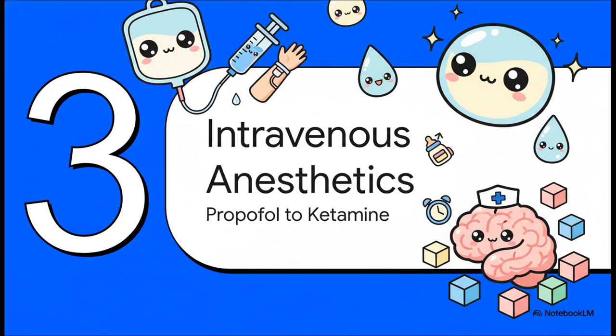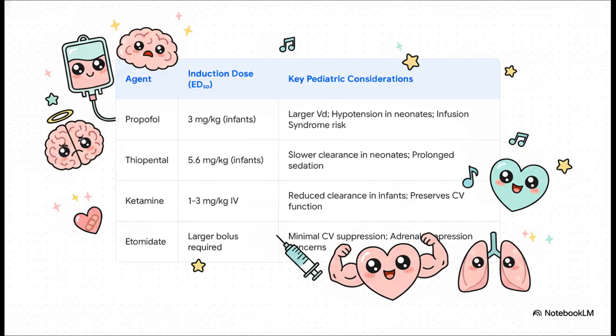Okay, let's move on to our intravenous agents and see how that developmental pharmacology really dictates their use. The principles of volume of distribution and clearance are paramount here, and they lead to some pretty significant age-based adjustments in our dosing strategies. This table summarizes the specific considerations for each agent, so let's just take a moment and highlight a few key points.